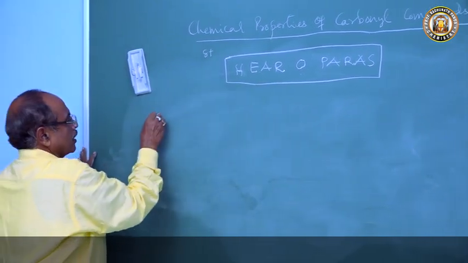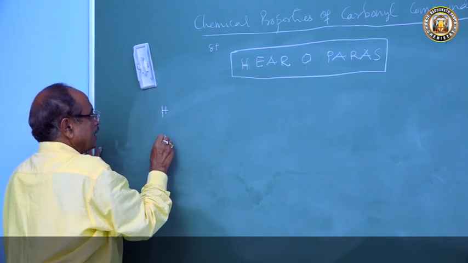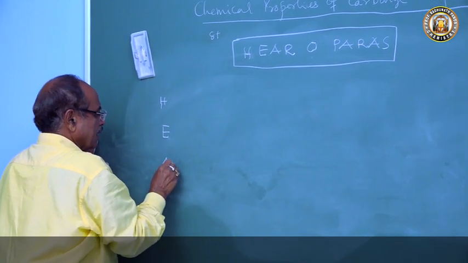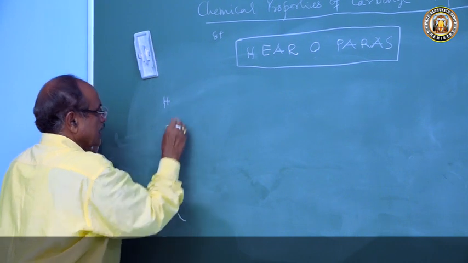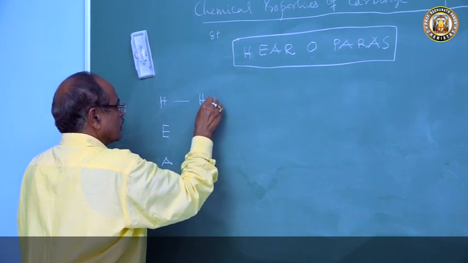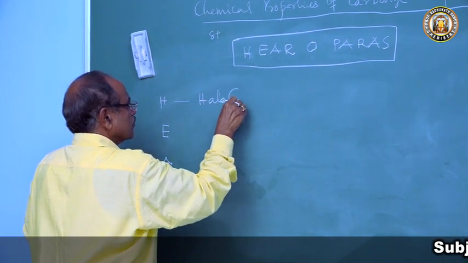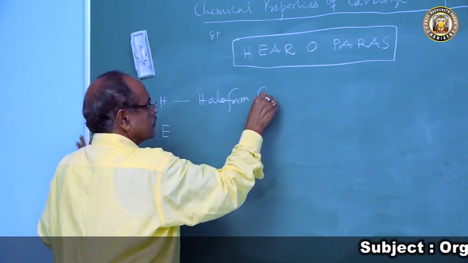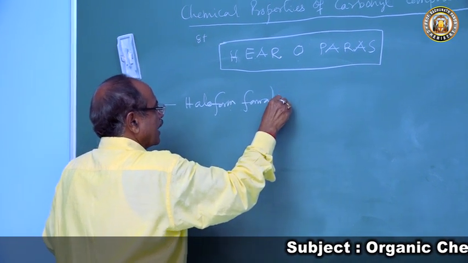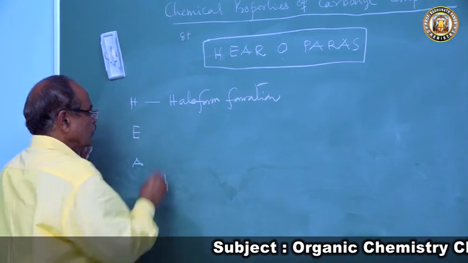So H, and E, A, R. This H is haloform formation, which both acetaldehyde and acetone will give.